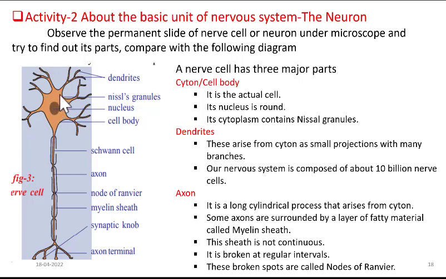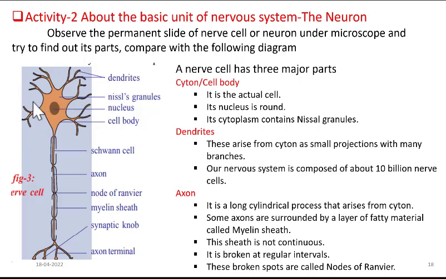It has nucleus and cytoplasm. You can also find certain granules in the cytoplasm. It is not shown in this figure, but you can see some dot-like structures, and they are called Nissl granules. Nissl granules are characteristic of nerve cells. They are present only in the nerve cells. So that is the cell body.